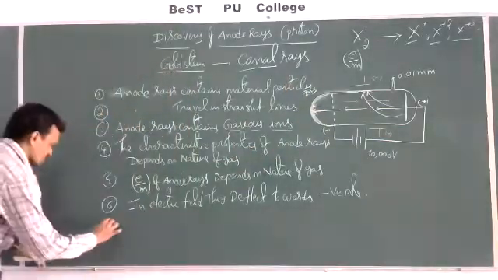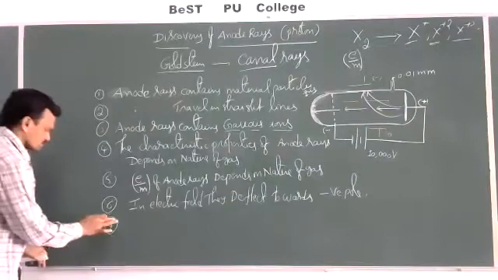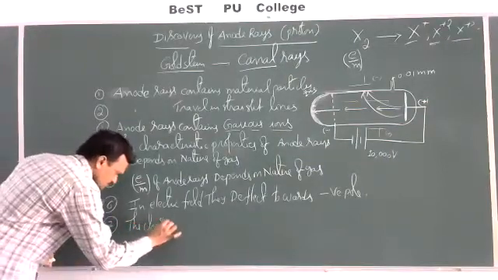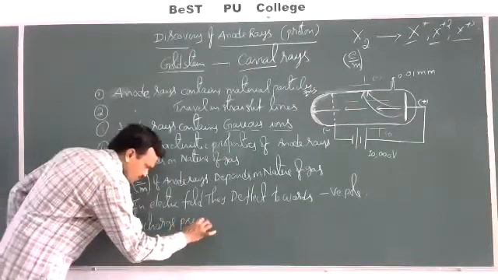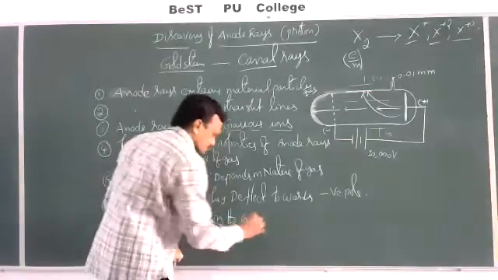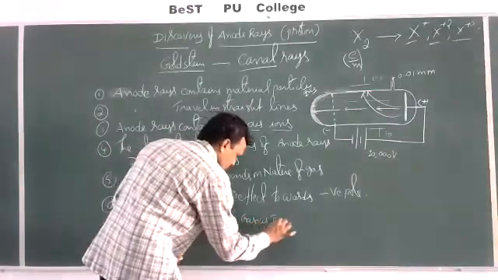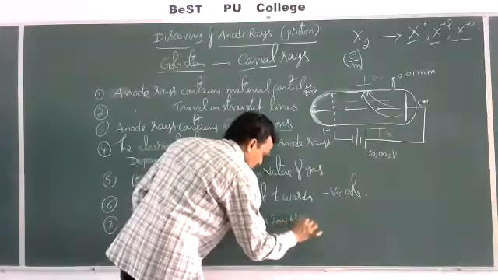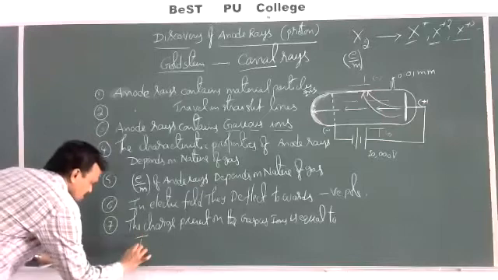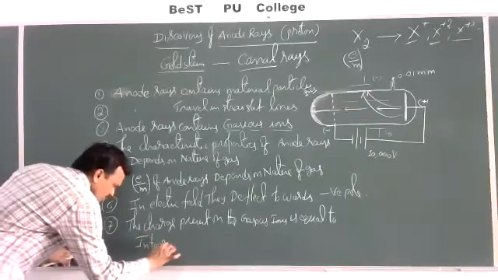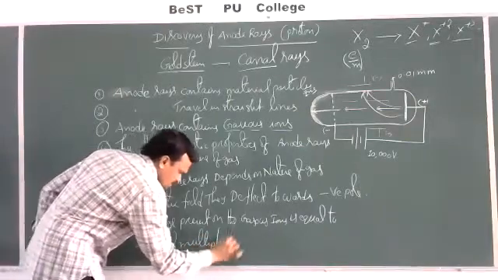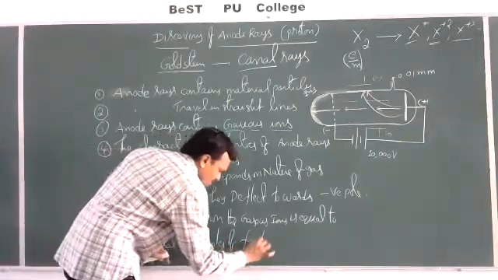Next, one more. The charge present on the gaseous ions is equal to integral multiples of the fundamental unit charge.